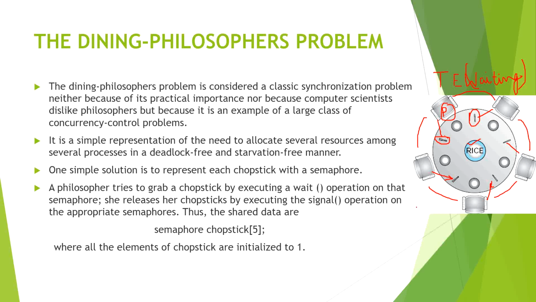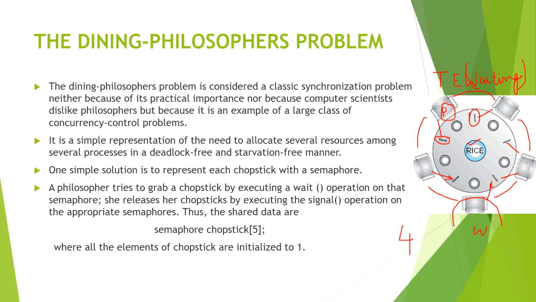One thing we can say is we can't permit all the philosophers to eat at the same time. Not more than four philosophers can eat the rice at the same time. Because of that, one philosopher which is waiting for eating will release one chopstick. Let's say this philosopher is not eating, it is waiting. He is hungry but waiting for a chopstick to be empty. So this chopstick can be used by this philosopher to eat.